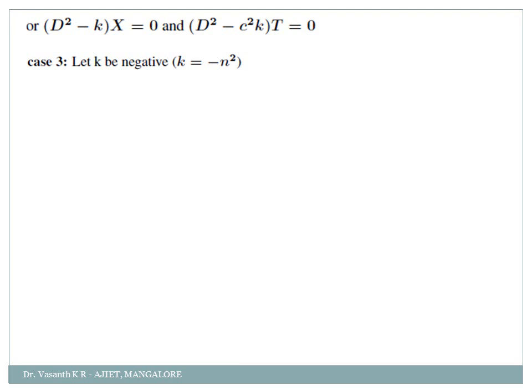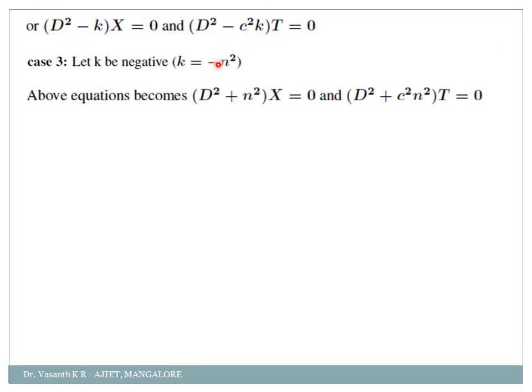Okay. So case 3, let n be negative. Negative means instead of taking plus n square here, I am taking minus n square. So when k is equal to minus n square, what will I get? When I substitute k equal to minus n square here, this will become d square plus n square into X equal to 0 and d square plus c square n square into T is equal to 0. Am I right? Just check. Proper? Then what will be the auxiliary equation in the first case? It will be m square plus n square equal to 0, and in the second case m square plus c square n square is equal to 0.